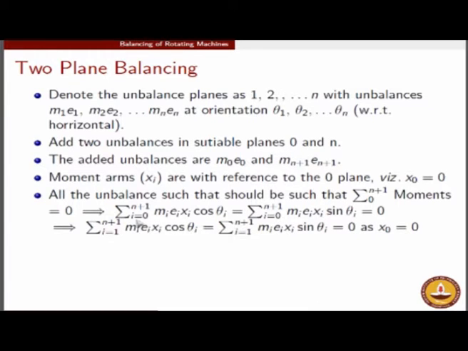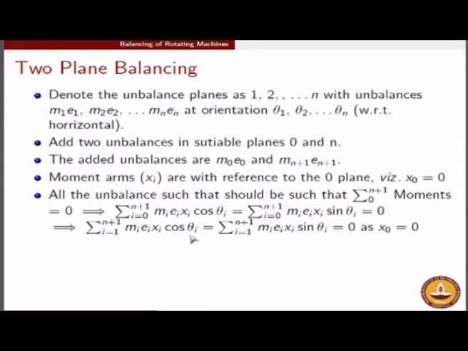When you do that, instead of a summation from 0 to n plus 1, you have a summation from 1 to n plus 1. And similarly here, you have a summation from 1 to n plus 1. So you have to add both the cos theta component as well as the sin theta component. Now this summation is supposed to give you 0, but out of all this you don't know only the last terms, that is m(n+1), e(n+1), and you also don't know theta(n+1).